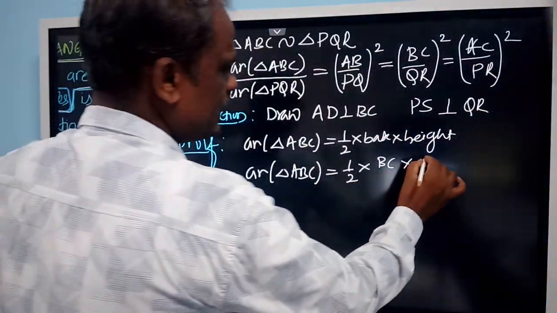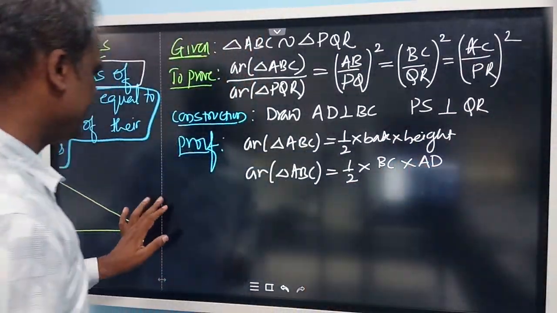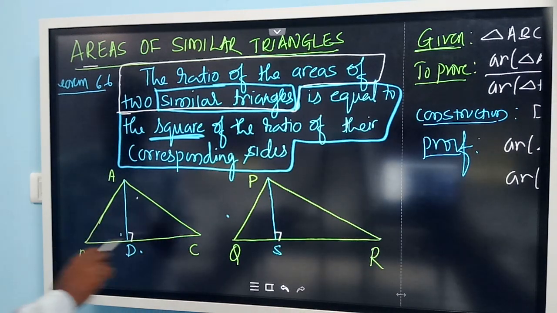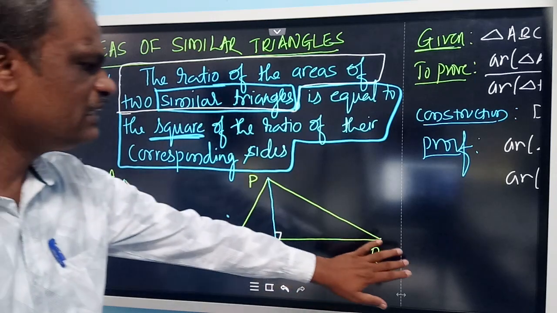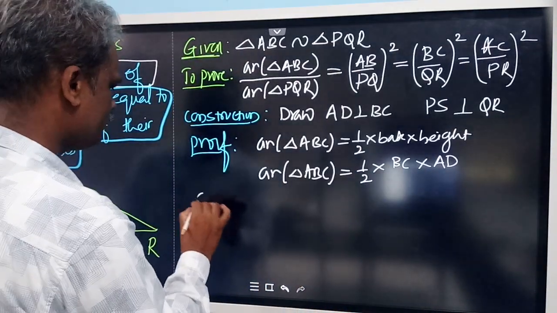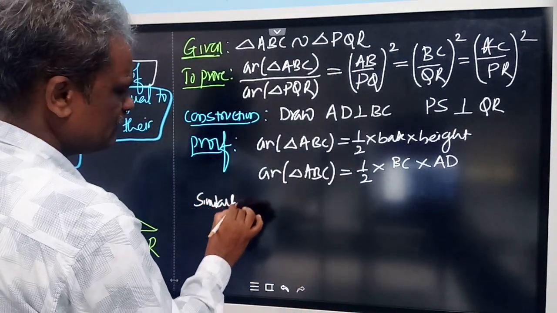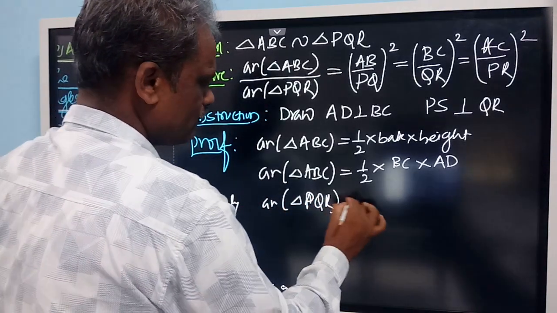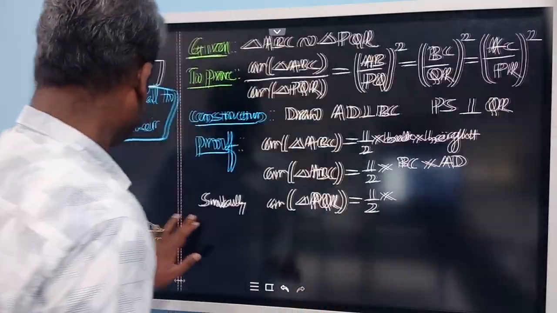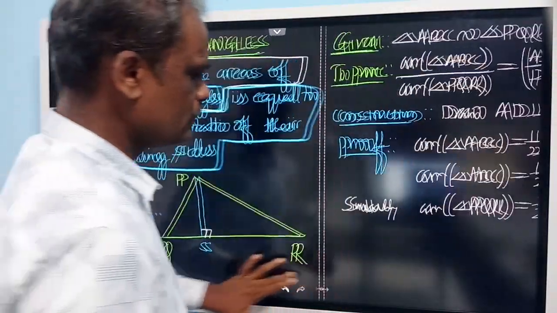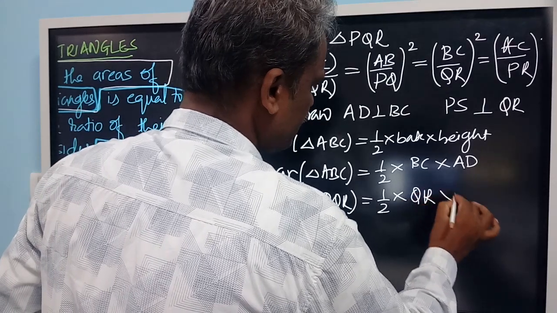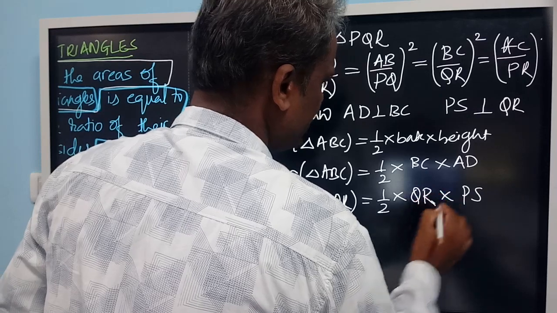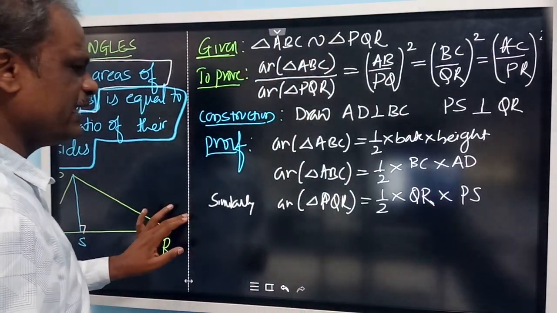So half into BC into AD. Similarly, area of triangle PQR is half into base QR into height PS. So we got these areas.